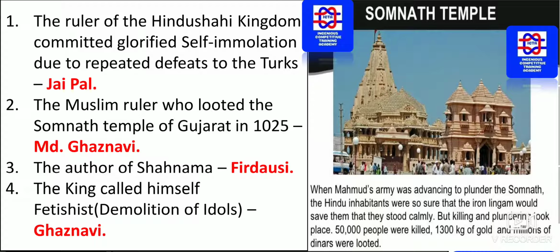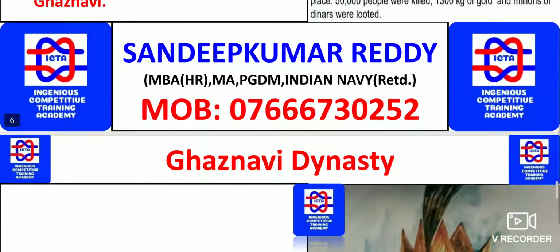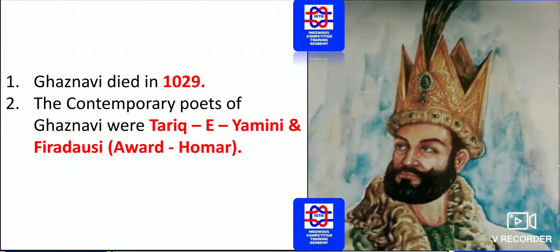The author of Shahnama: we should remember there were a few poets. The poet Firdausi wrote the book Shahnama. The king called himself a fetishist. We should remember that fetishist means demolisher of idols. Whoever demolishes the idols of a different religion, the main one was Ghaznavi. Ghaznavi died in the year 1029.